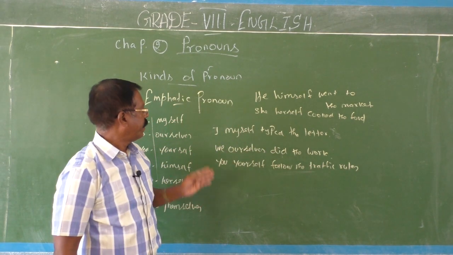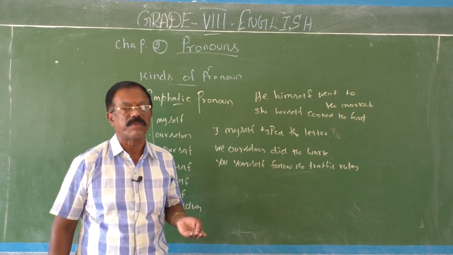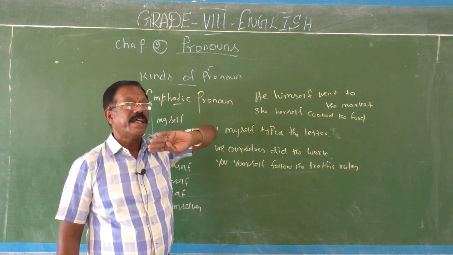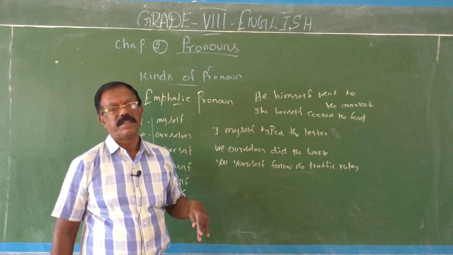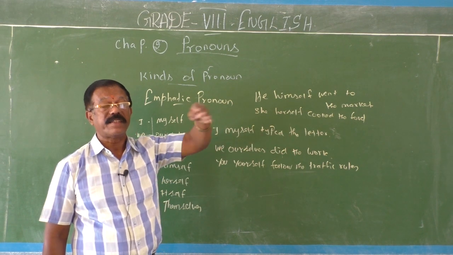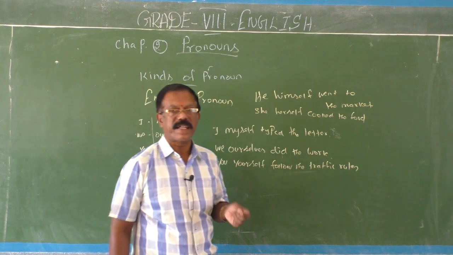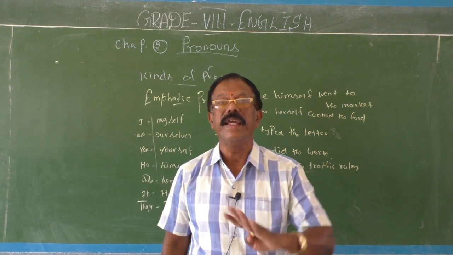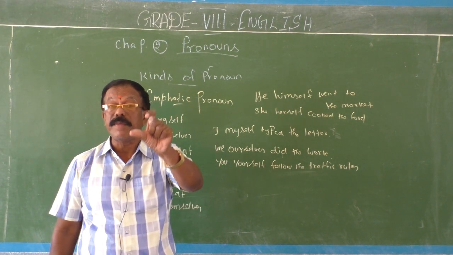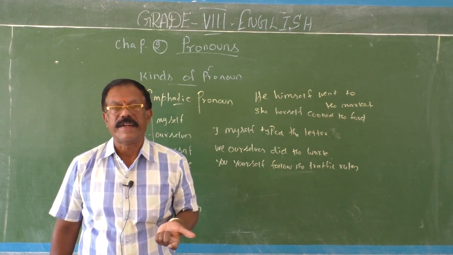But at the same time, the same form is also used as reflexive pronouns. But there, what is the function of the pronouns? They just reflect upon the subject. The action done by the subject reflects upon the subject. For that they are used. Therefore, they are called reflexive pronouns. But here they are used to emphasize the work done by the subject. Therefore, they are called emphatic pronouns. This is the difference. Though the form is the same, functions are different. So children, don't get confused.